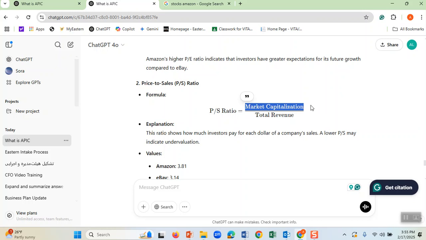Therefore, if you divide 2 trillion market capitalization by 1 trillion, the answer is that the PE for Amazon is what? 2. But in fact it is what? 3.1, which means this is easy to calculate.